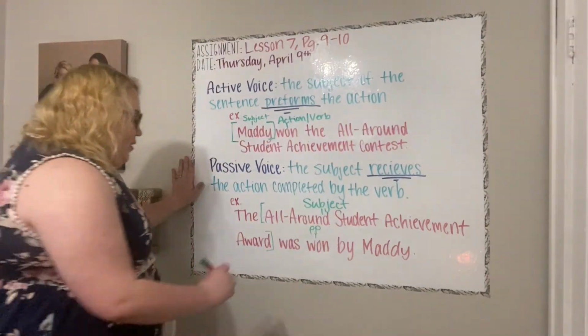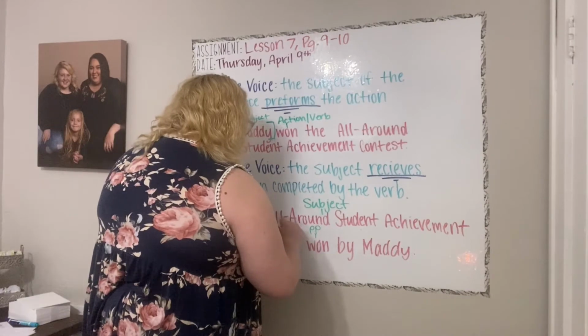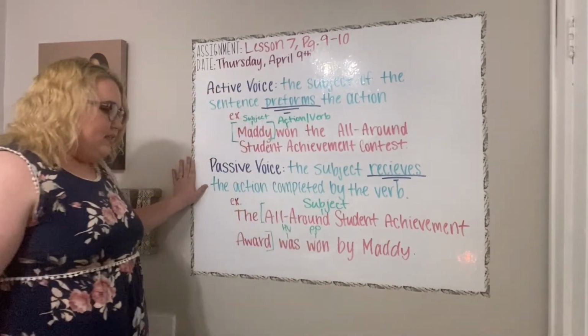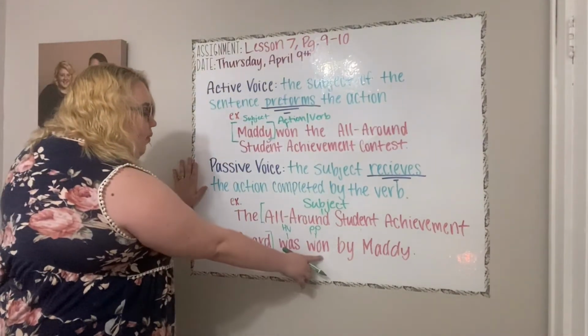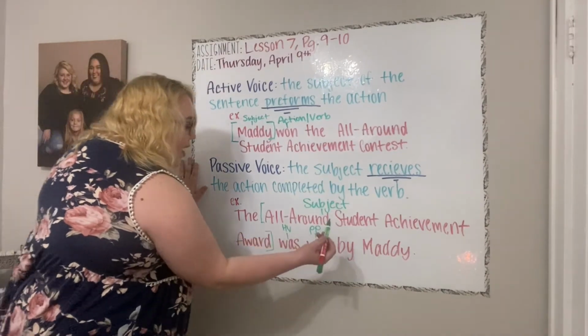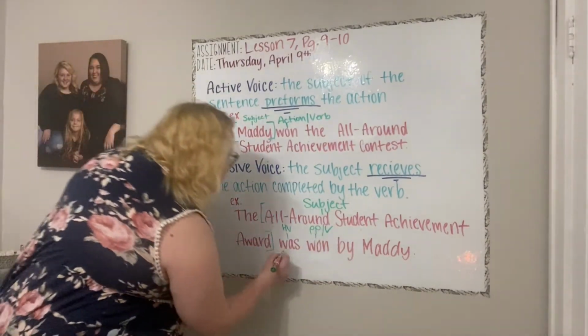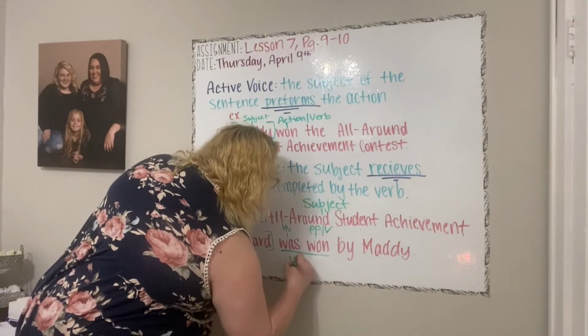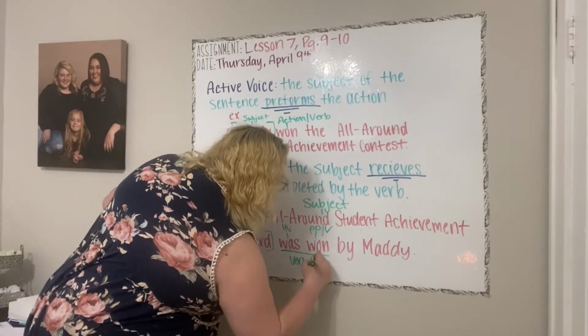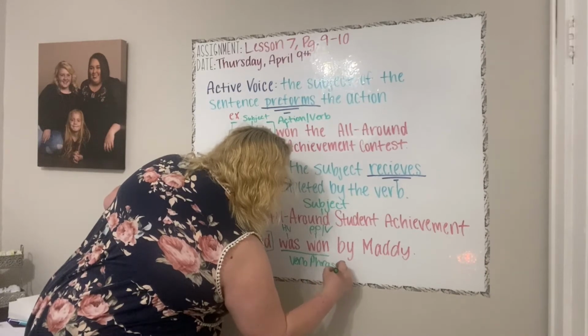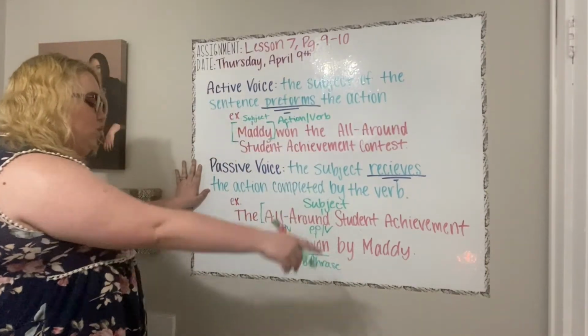Now the word was is considered a helping verb. All a helping verb does is pair with this verb, which a past participle is just a type of verb, to make a verb phrase. And our verb phrase was won.